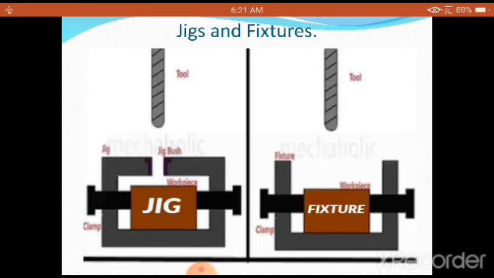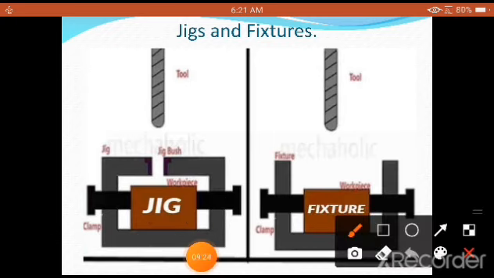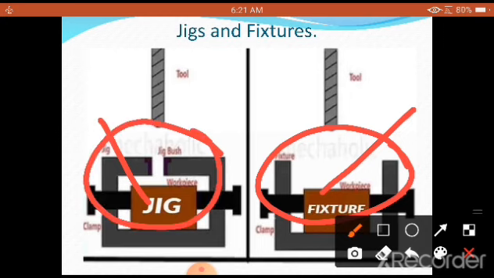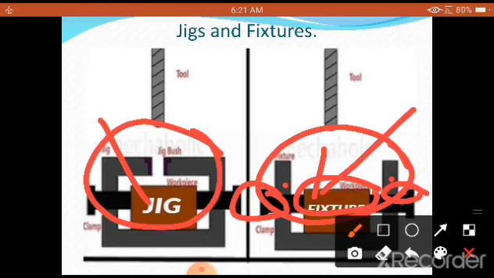Remember one thing: in both cases this is also a workpiece, but this we call a fixture and this we call a jig. What is the difference? Very simple. The workpiece is held firmly in a device. You have pins here so that it can be fixed firmly at the required position. So this cutting tool is not guided properly.